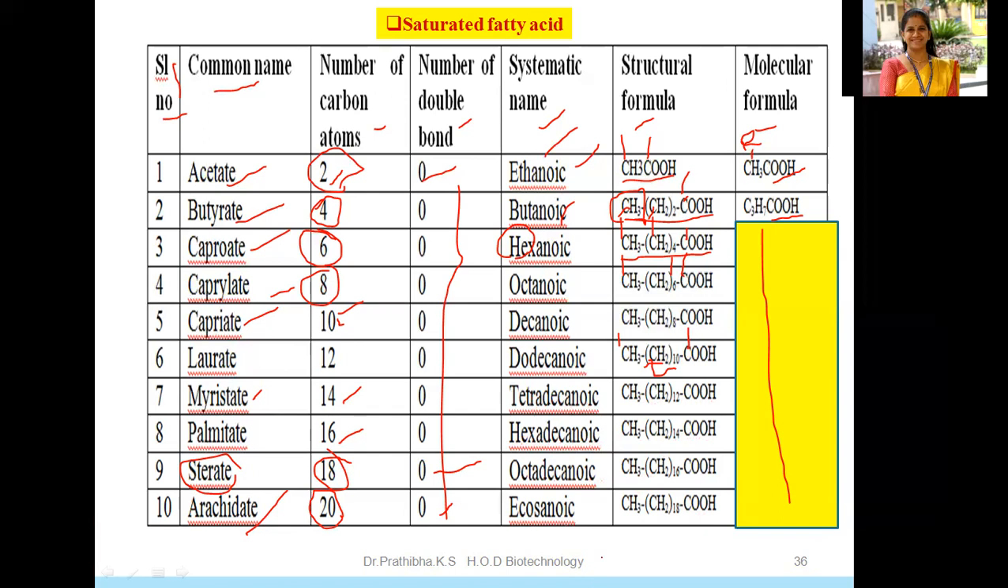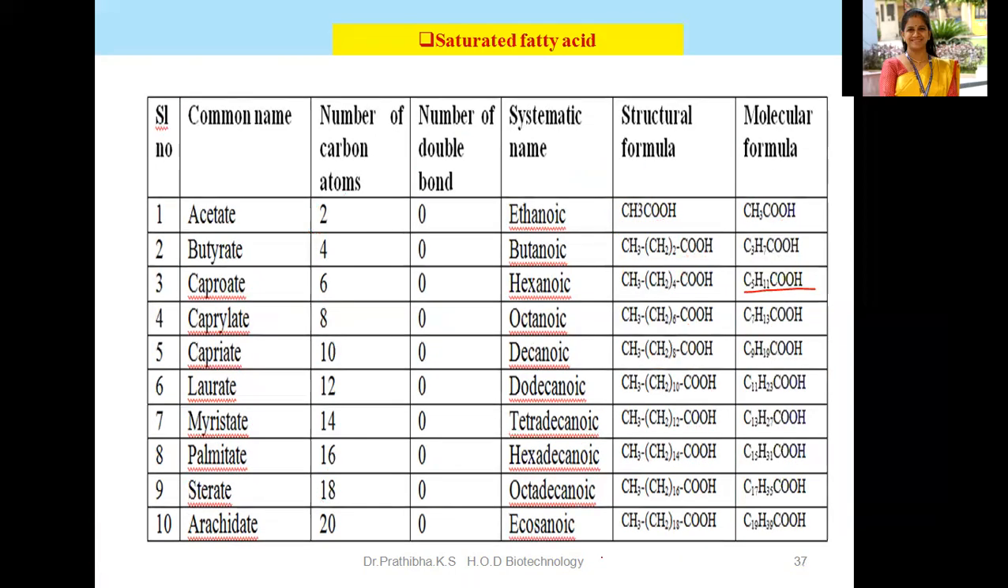Okay, this is about the saturated fatty acids. Kindly go through this particular table also and make a note of the molecular formula of these saturated fatty acids. I have been telling you, you can pause this video or you can take a screenshot and kindly make a note in your notebook. Okay. May I go to the next slide?